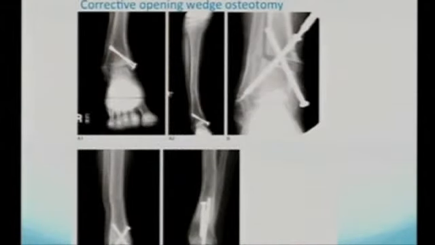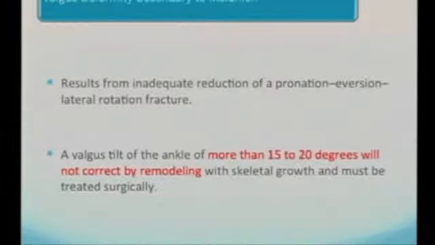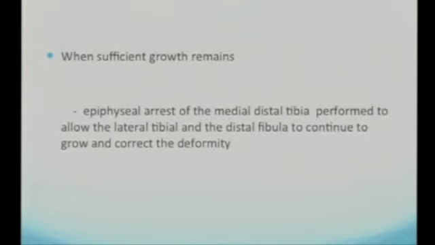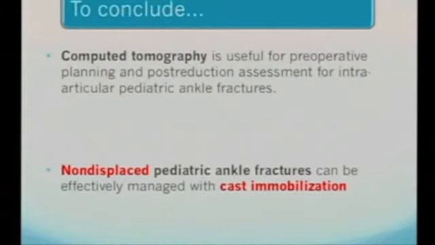For late deformities, especially varus deformities, you can do a corrective osteotomy by doing an open wedge osteotomy, which can give very good results. Valgus deformities also, if they result from inadequate reduction of pronation or lateral rotation fractures, and the valgus tilt of the ankle is more than 15 to 20 degrees, will not correct by remodeling with skeletal growth and must be treated surgically. Sometimes when we have sufficient growth, we can manage with an epiphyseal arrest or epiphysiodesis on the medial distal tibia to allow the lateral tibia and distal fibula to continue to grow and correct the deformity. Then if the growth arrest happens, later on we can do corrective osteotomies.